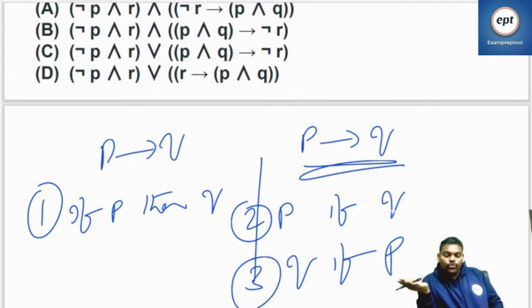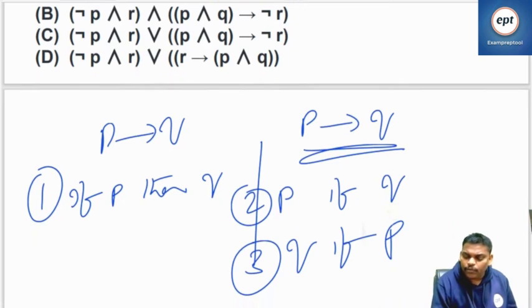P implies Q. 1, 2, 3. Which is correct? P implies Q. If P, then Q. Q if P. I think everyone knows 1 and 3 are correct. I am writing the fourth one also. Can you see this one? Listen, I am writing the fourth one also.